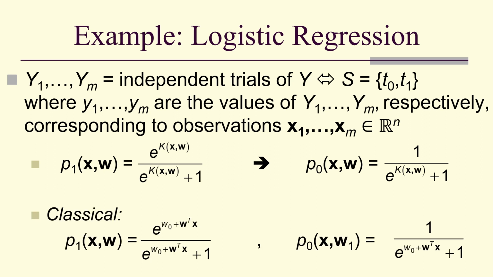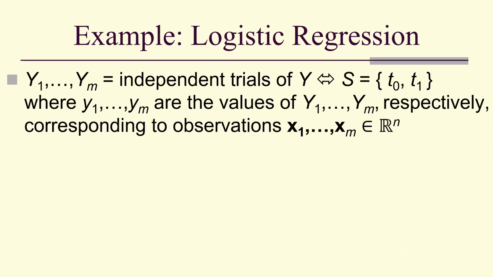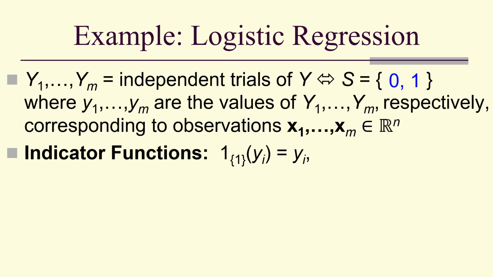Classically, that would look like this. So what we're going to do now is, instead of using T0 and T1, we're just going to say our sample space is 0 and 1. And the advantage there is it makes it easy to define our indicator functions. For example, if y sub i is either 0 or 1, then the indicator function of y sub i is just y sub i.